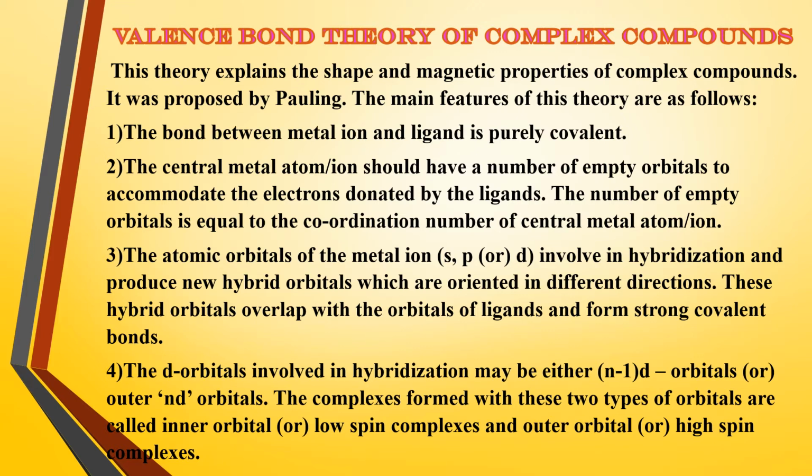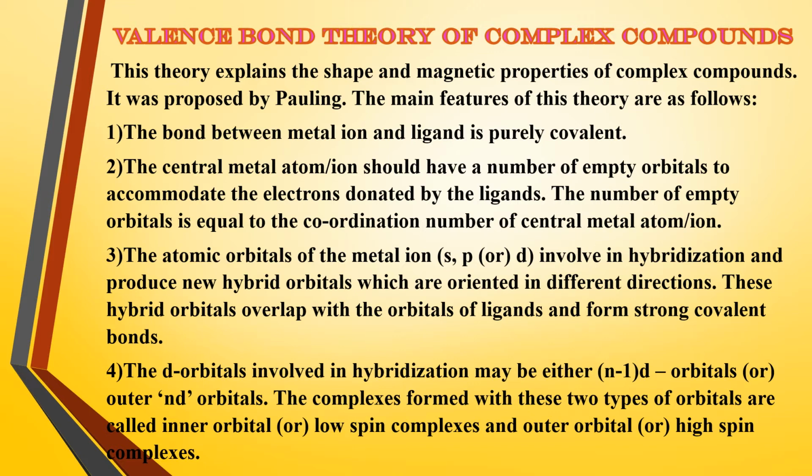These hybrid orbitals overlap with the orbitals of ligands and thus form strong covalent bonds between metal ion and ligand. Have you understood, students, how the strong covalent bond is formed? So point number 3 gives us this information.